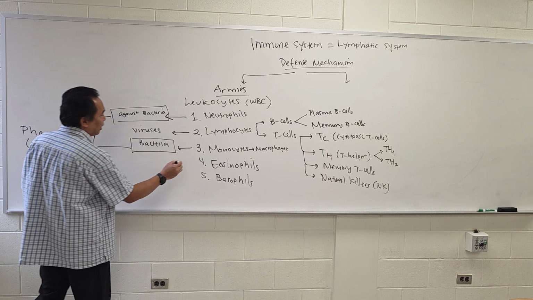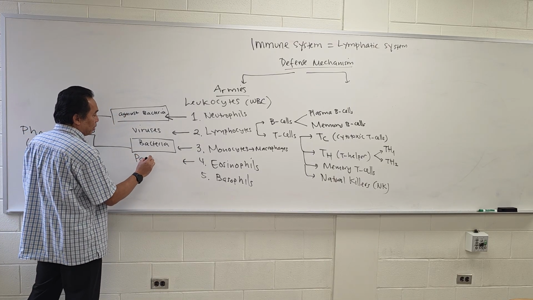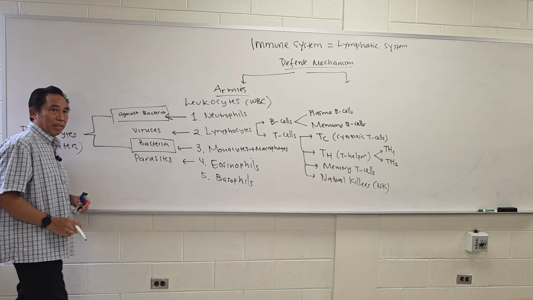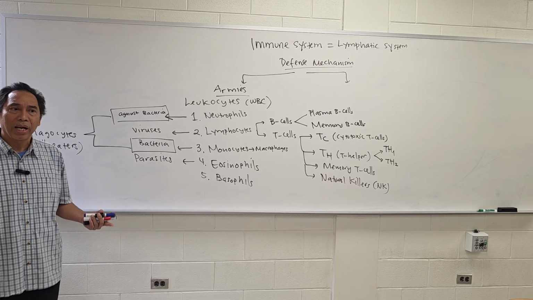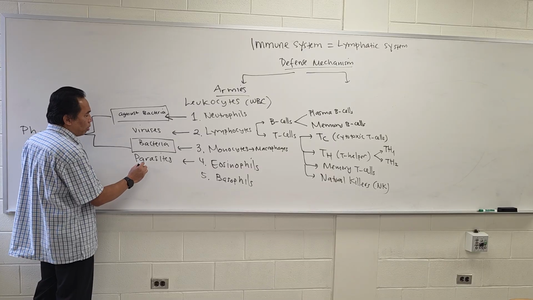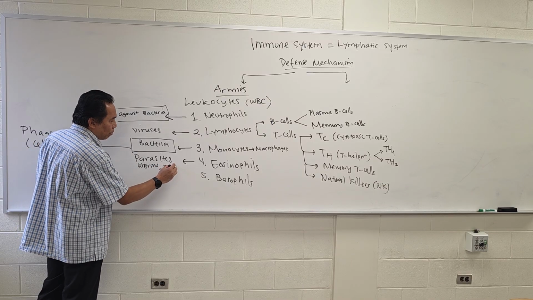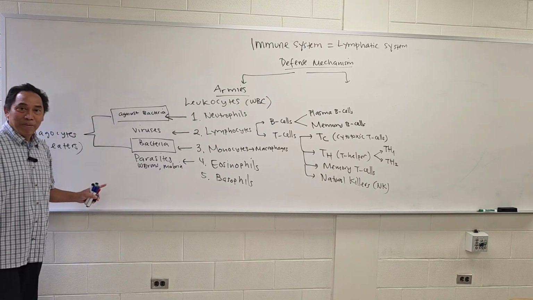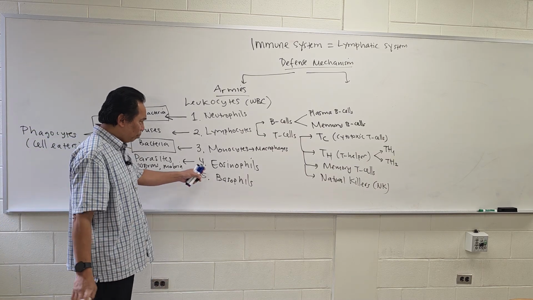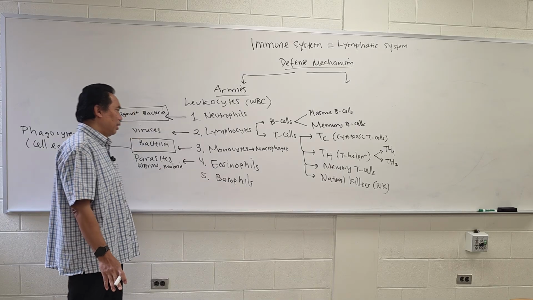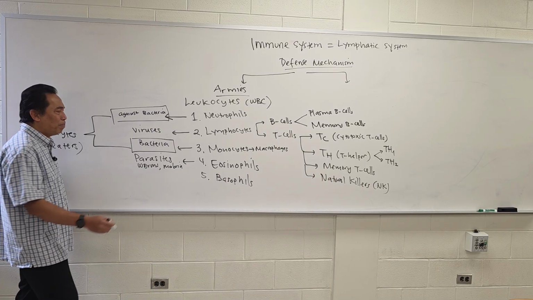How about the eosinophil? Eosinophil is the one that fights against parasites. Parasite is a bigger type of infection, a bigger type of microorganism. That includes worms, for example, and protozoa like malaria. Well, they are bigger compared to bacteria or viruses. So this is going to be fought by eosinophil, bigger germs.